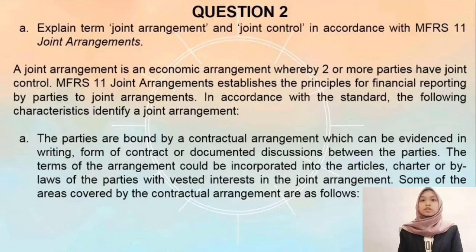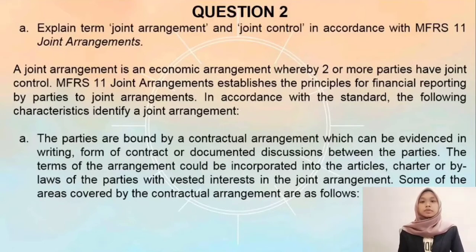In accordance with the standard, the following characteristics identify a joint arrangement. A. The parties are bound by a contractual arrangement, which can be evidenced in writing, in the form of a contract, or in documented discussions between the parties. The terms of the arrangement could be incorporated into the articles, charter, or bylaws of the parties with vested interests in the joint arrangement.